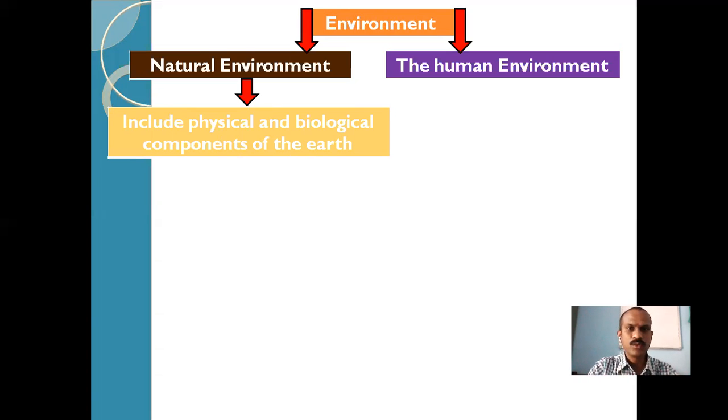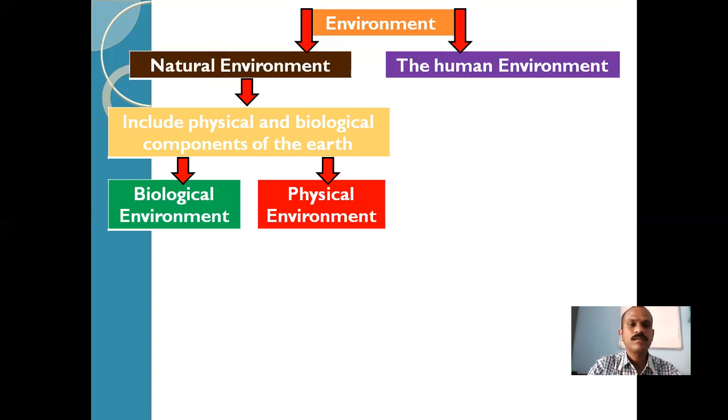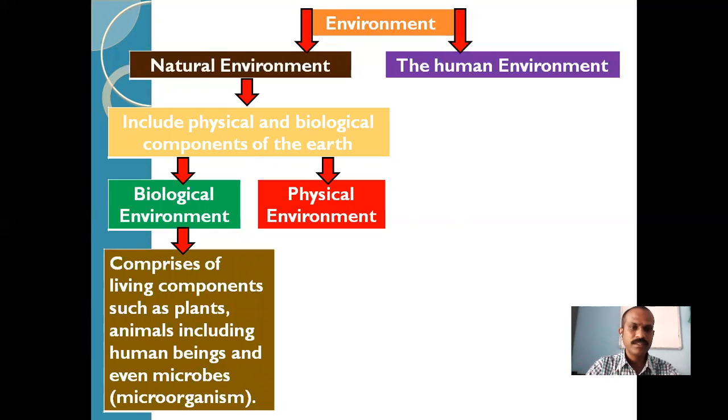Natural environment includes the physical and biological components of the earth. Okay, it means physical and biological components of the earth are included in the natural environment. On this basis, the natural environment is divided into two again: one is the biological environment, and another one is the physical environment. So what is consisted in the biological environment, that first we will study.